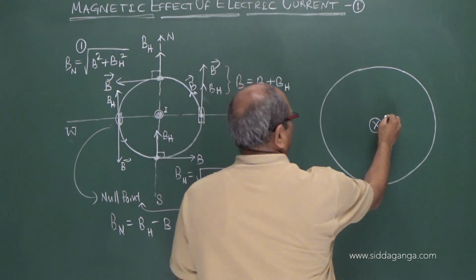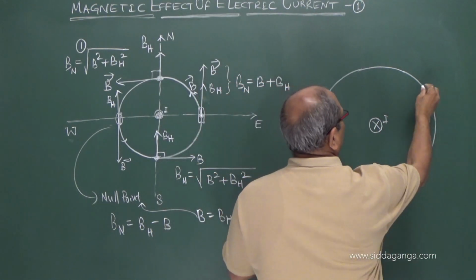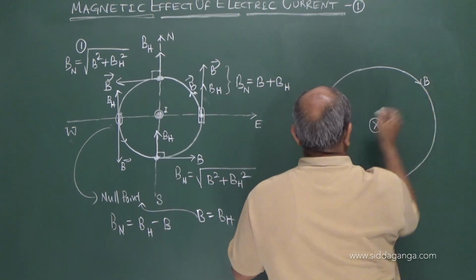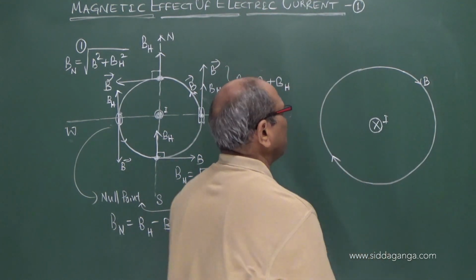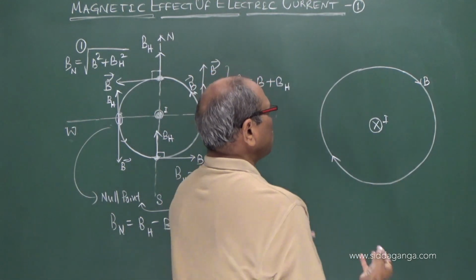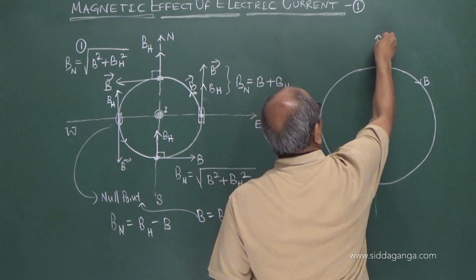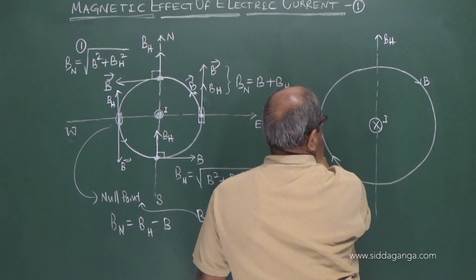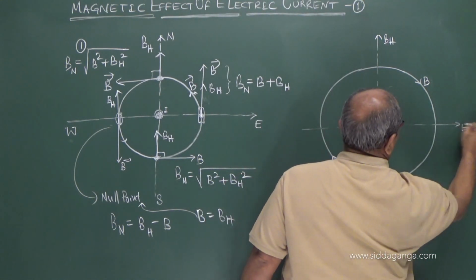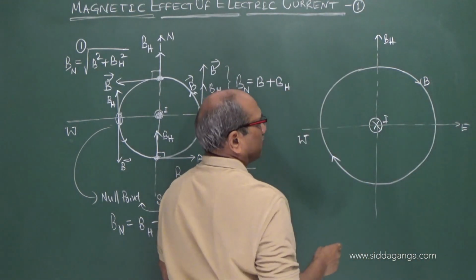So it is the clockwise current. Now the direction of B is clockwise. So what happens? Let's imagine now. This is the direction of BH, and it is east and west.